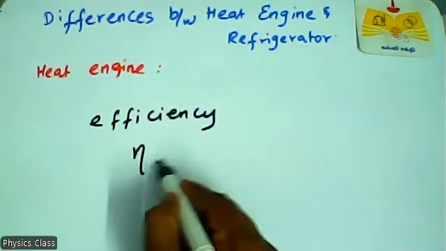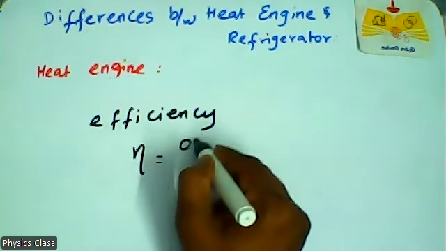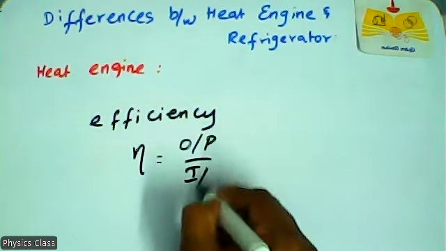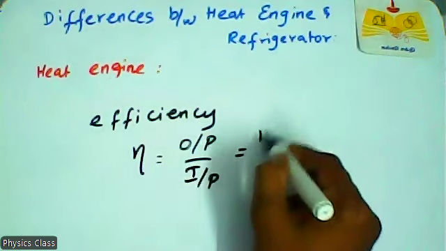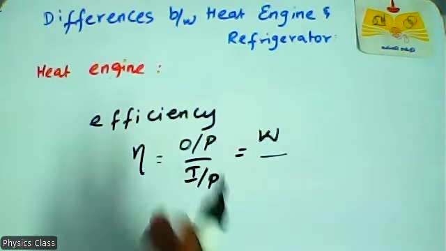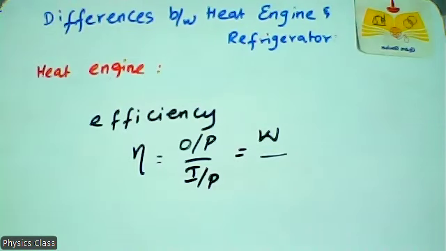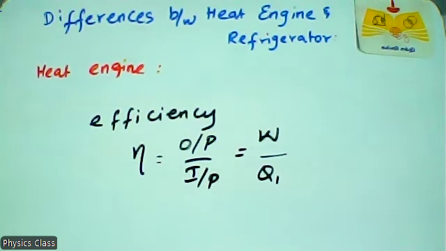So eta equals output by input. Here, output means the work done by the system. Input means the heat you give to the engine, Q1 or QH. So eta equals W by Q1, where W is the work done.